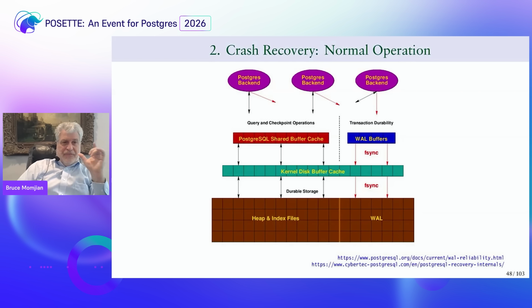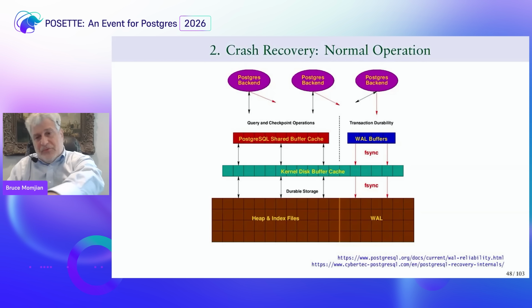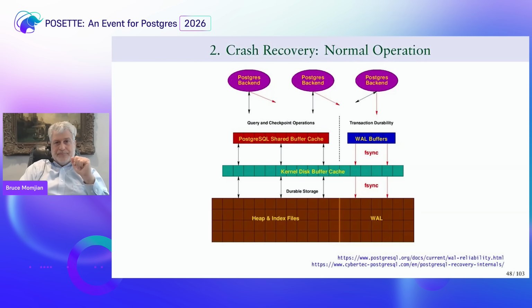So let's dive into the features built on top of the write ahead log. As I mentioned before, crash recovery was the first big feature that we designed on top of here. And that's exactly what we see here. Same layout you've seen before, right? The fsyncs and so forth. And the way the write ahead log works for crash recovery is that we have the normal operation and we are writing and fsyncing every time a commit happens to durable storage, which is the WAL there, right?